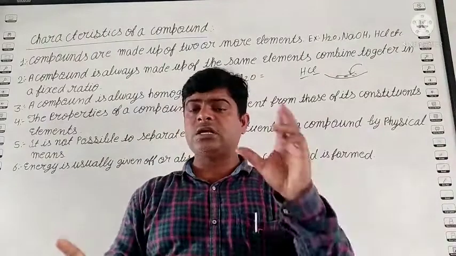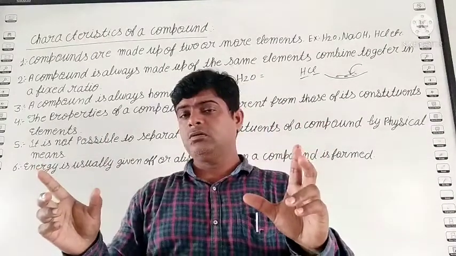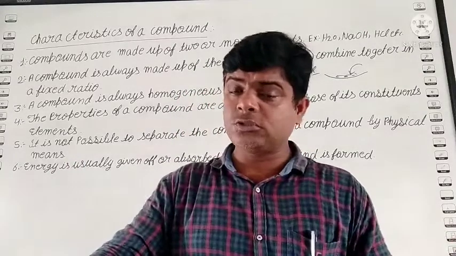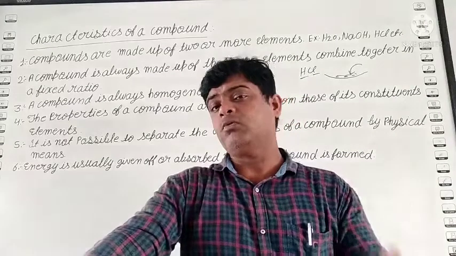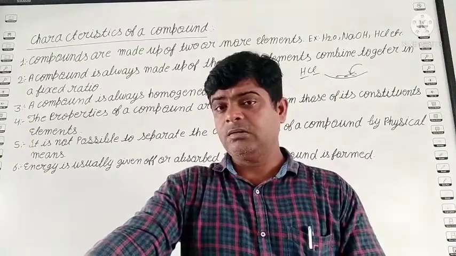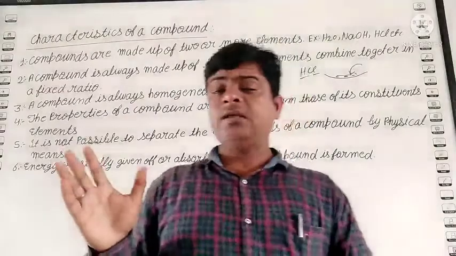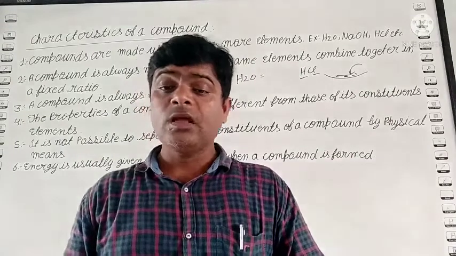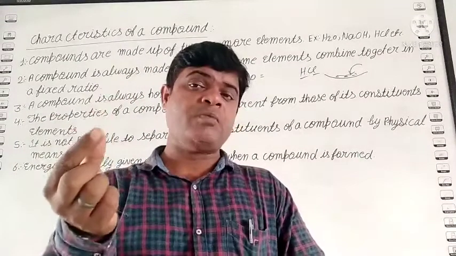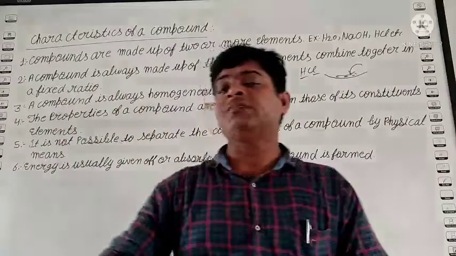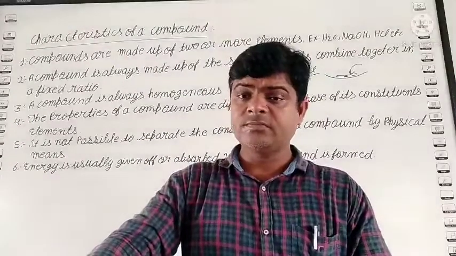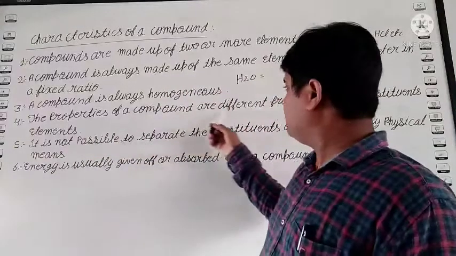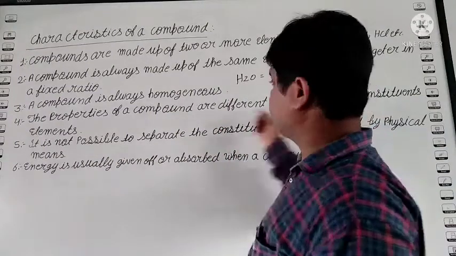Suppose there are two glasses, one with sugar, one without sugar. Without tasting, it is not possible to identify. Suppose, student, is bronze an element? No, bronze is a mixture. So student, their composition is homogeneous. Suppose the property of one drop of water and the property of one glass of water, both are the same properties. Clear?